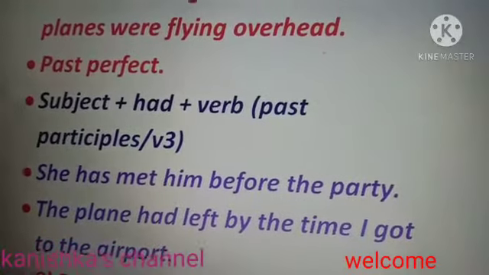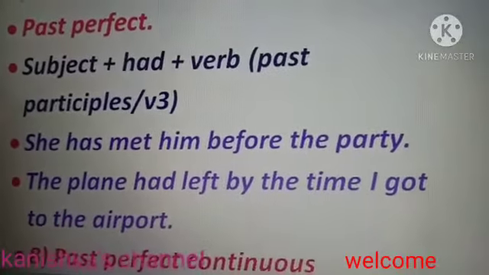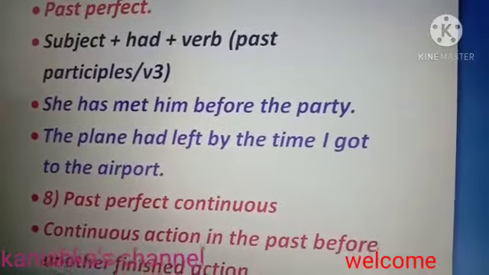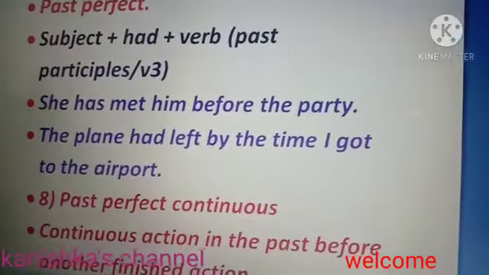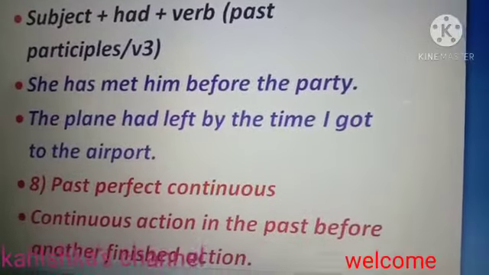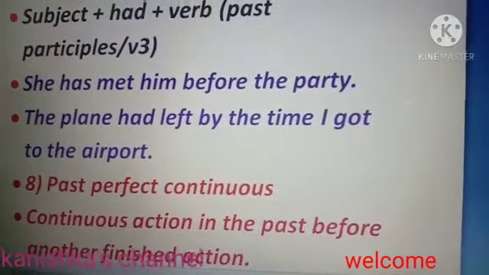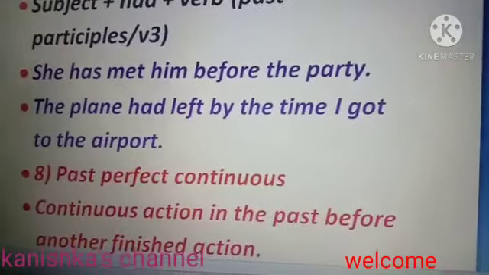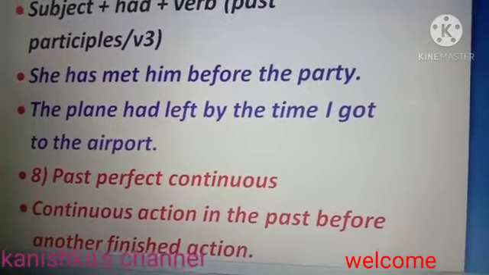Next is past perfect. The rule for past perfect is subject plus had plus verb, and we use the third form of verb. For example, she had met him before the party. The plane had left by the time I got to the airport.